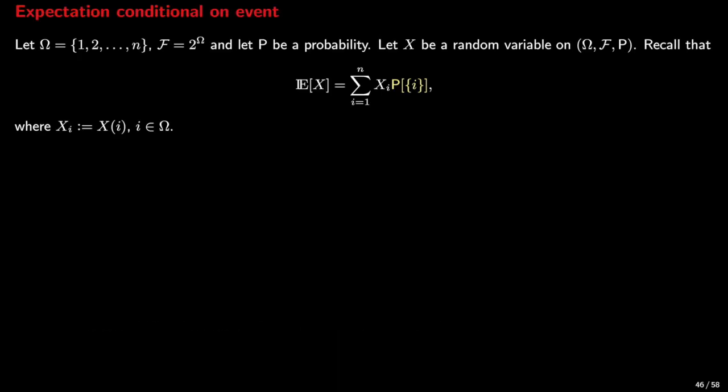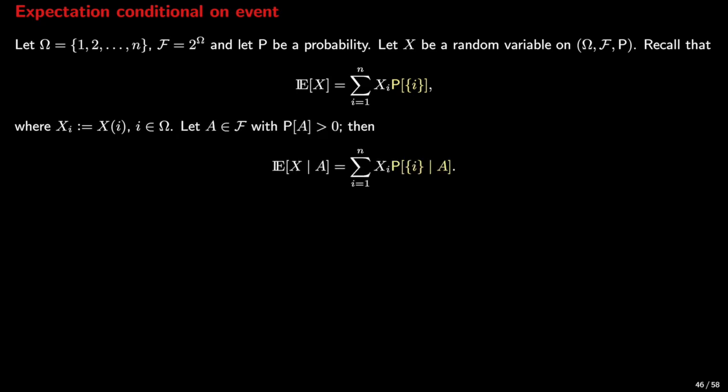We start with discrete spaces because things are easier there. Firstly, let's recall how we define the expectation of a random variable on a finite probability space, let's say omega, which contains the elements 1, 2, 3 up to n. The expectation of a random variable X is the weighted average of the values of X with the probabilities. Note that here x_i denotes the value of the random variable X if the outcome i occurs.